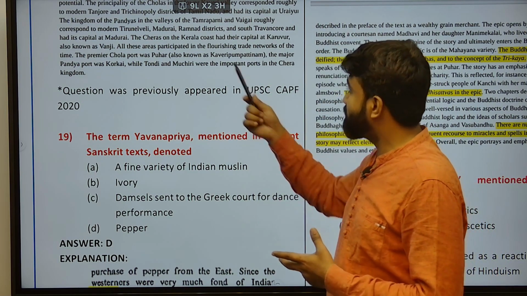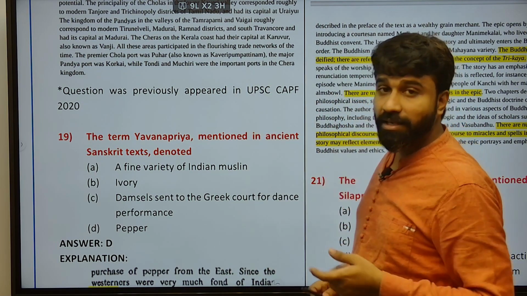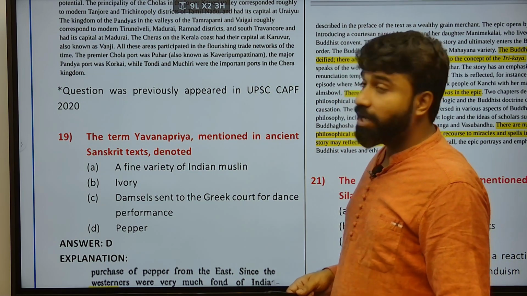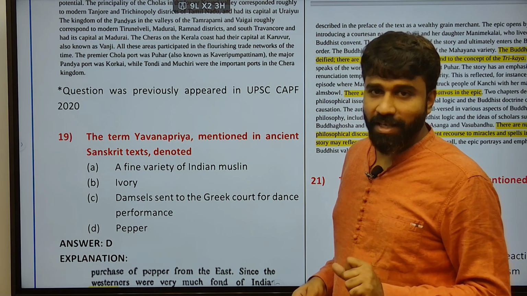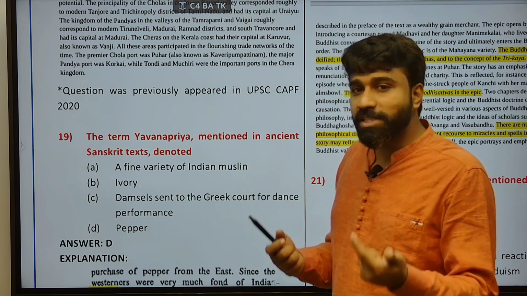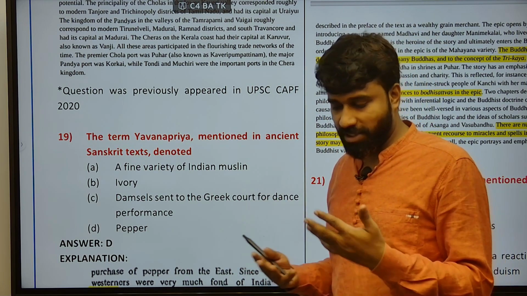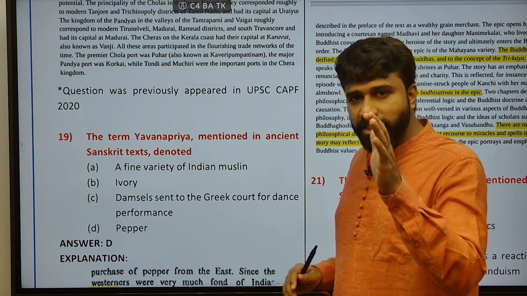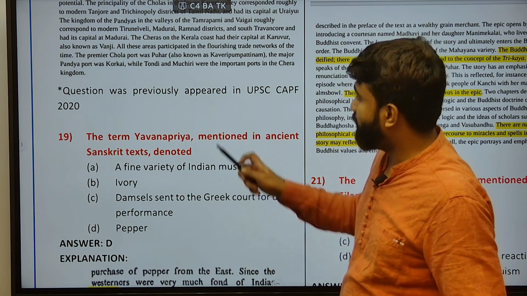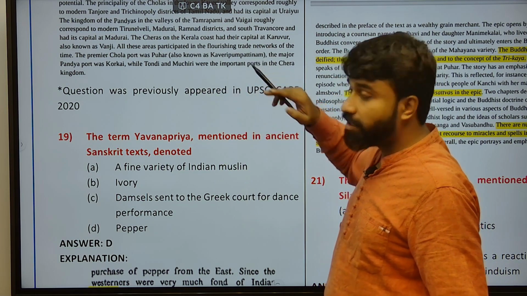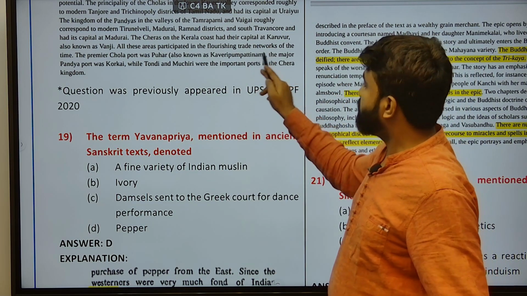The Chola, Chera and Pandya kingdoms each had capital cities, with Madurai for the Pandyas, and port cities were also important. Muziris is the port city of the Cheras, and Puhar is the port city of the Cholas. So please remember these port cities as well, along with the capital cities of the Chola, Chera and Pandya.